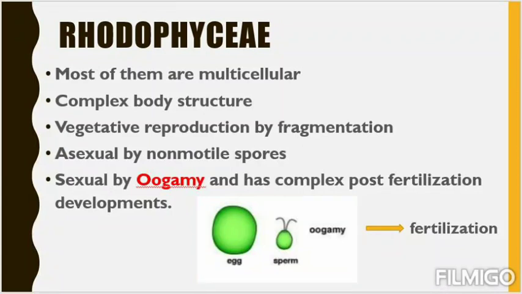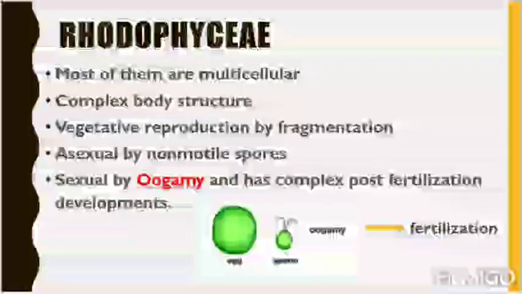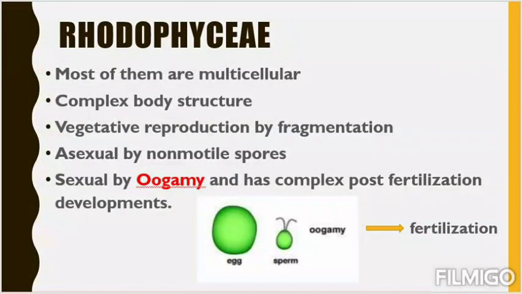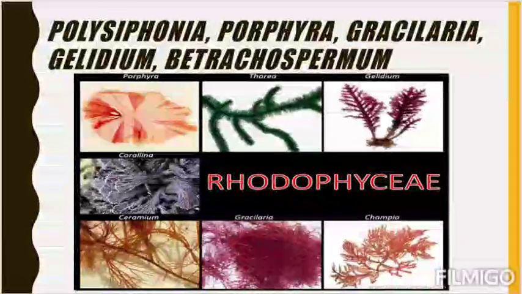The sexual reproduction occurs only by oogamy. Oogamy, remember? The large female gamete and a small male gamete fuse together. That is called oogamy. And they have a complex post-fertilization development. So after the fusion of gametes, when the zygote is produced, that zygote will develop in a complex manner. The post-fertilization development of the zygote is more complex than in the phaeophyceae and chlorophyceae.